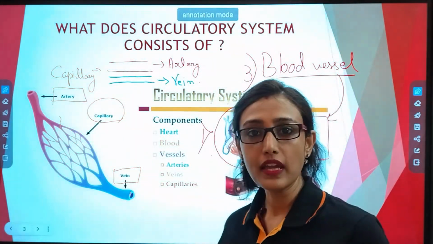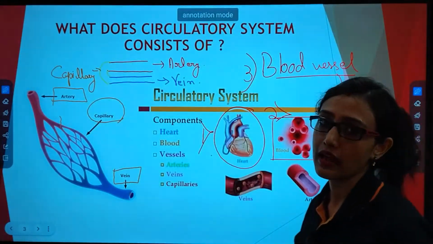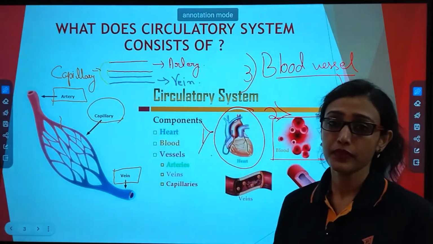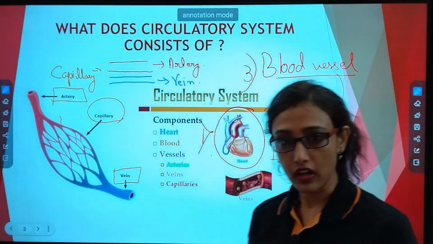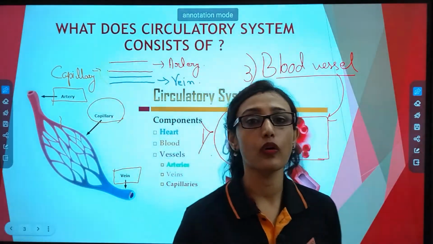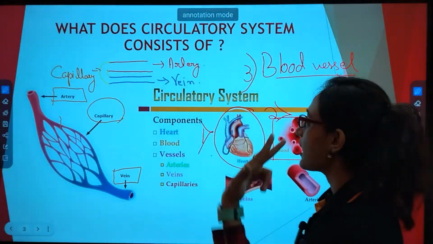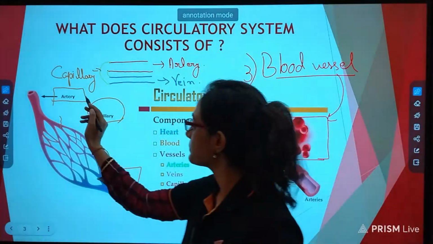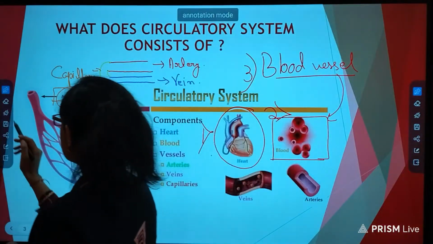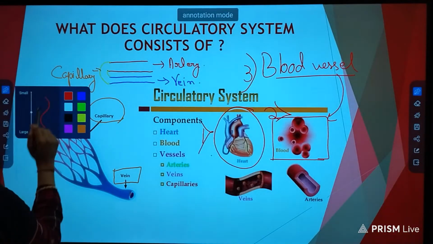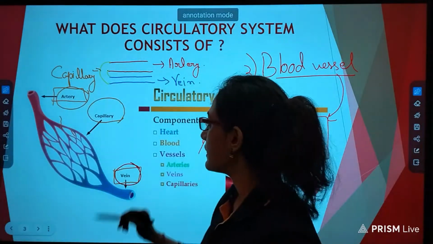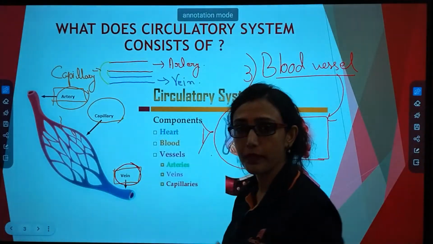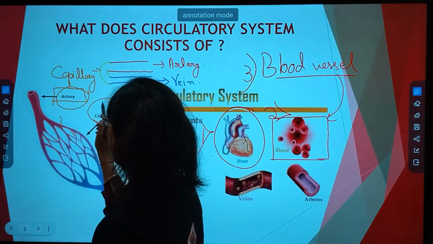So in this way in our body also there are three types of pipes or blood vessels, which are divided on the basis of structure, function and also size. So the larger or thicker one is known as artery and the bit thinner one is known as vein. And the connection between artery and vein is established by nothing but capillaries.